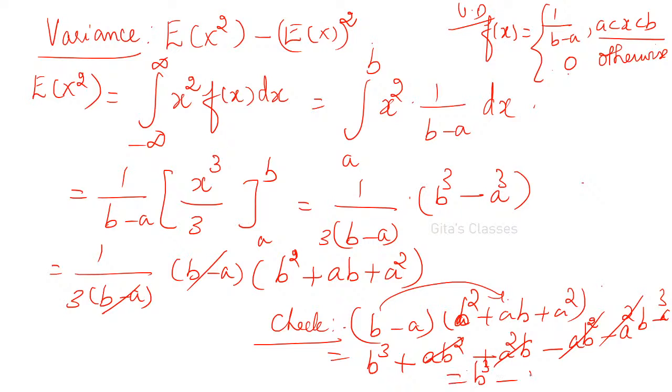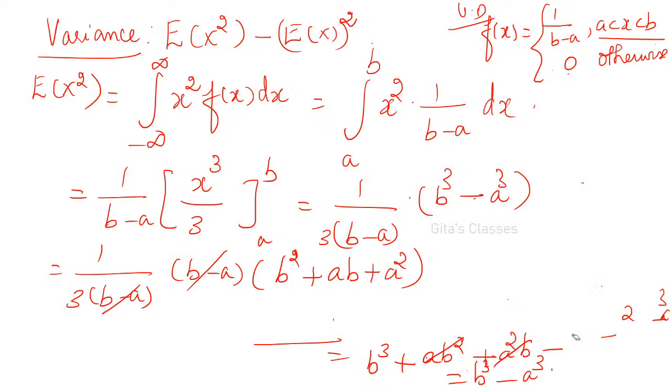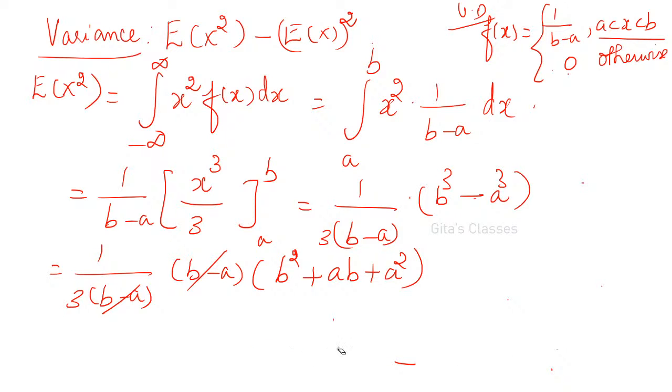So you will be getting b cube minus a cube. Okay. So this b cube minus a cube I have written like this. If sometimes you don't remember the formula, you can check like this whether we have written it correctly or not. Sometimes we will forget whether it is 2ab or ab only.